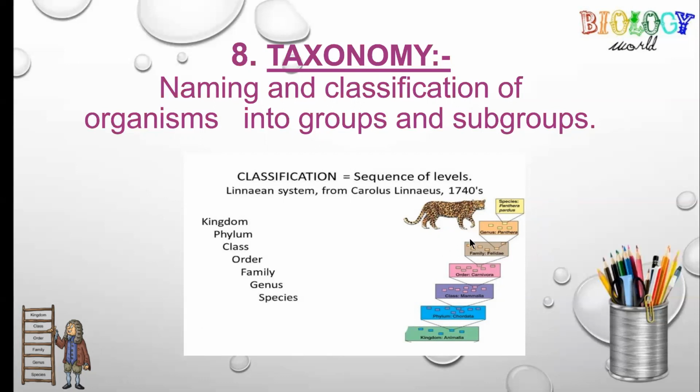Here, the classification of an organism is given, that is, how an organism is classified. Here, the leopard classification is given. These are the different levels of classification. Species is the smallest level of classification, then genus, then family, then order, then class, then phylum, and then kingdom. Kingdom is the largest unit of division or classification of animals.